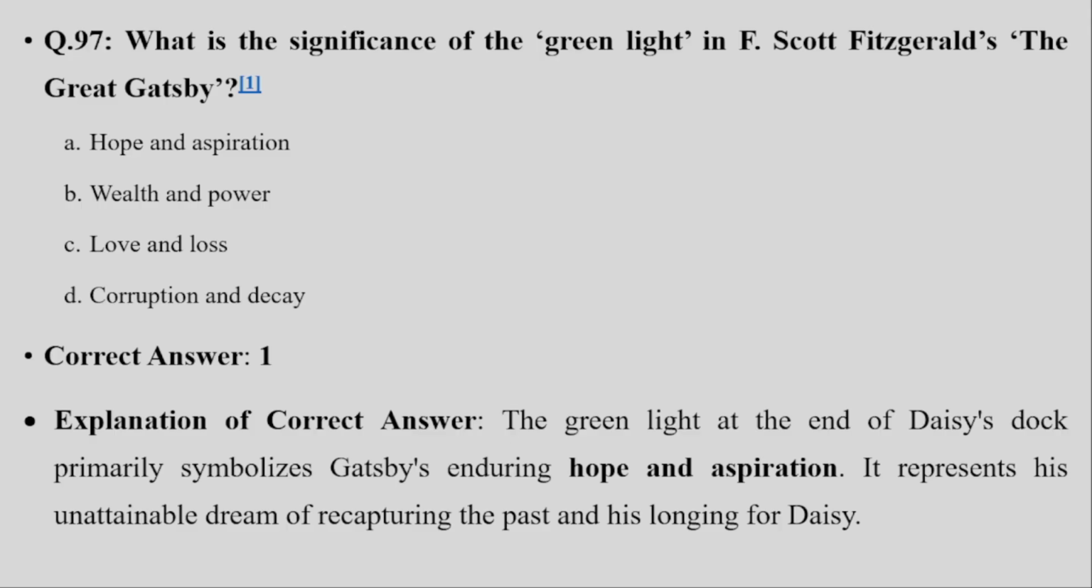What is the significance of the green light in F. Scott Fitzgerald's The Great Gatsby? So the correct answer is hope and aspiration. The green light at the end of Daisy's dock primarily symbolizes Gatsby's enduring hope and aspiration. It represents his unattainable dream of recapturing the past and his longing for Daisy.